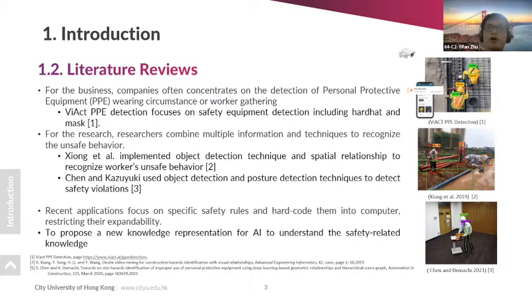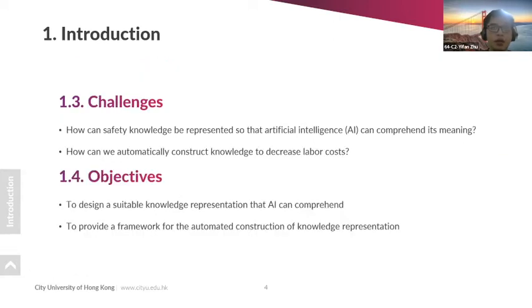They have proposed several applications, but these applications focus on certain safety rules and hardcode them for AI, which limits explainability. So it is necessary to propose a new knowledge implementation for AI to understand safety-related knowledge. To solve this issue, we face some challenges.